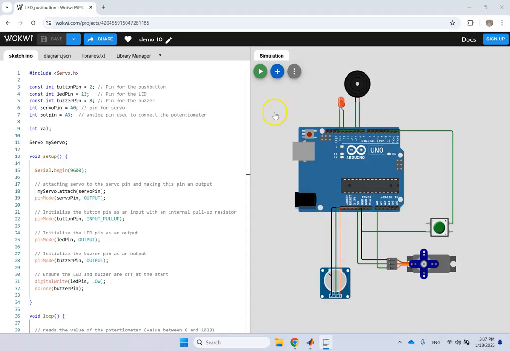Hello, everyone. As promised, I'm going to start my playlist Mechatronics from today, and I want to put anything I know about mechatronics in this playlist. For the first one, I decided to show you a demo on this amazing website, WOKWI, if I can pronounce it correctly, or if that's how it should be. And this is an amazing website that one of my colleagues introduced to me.